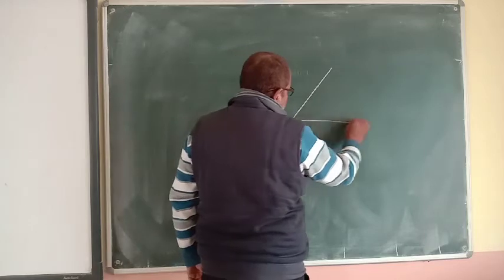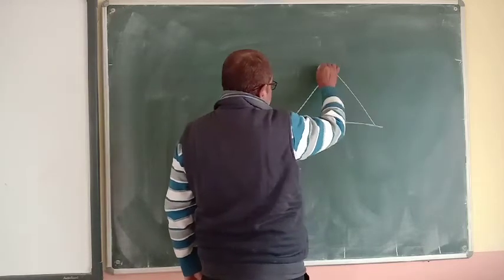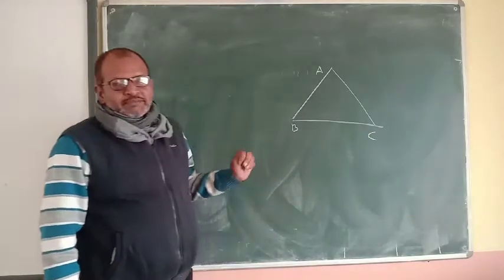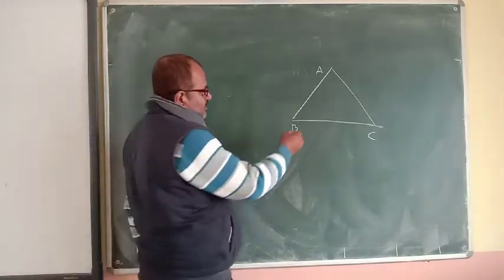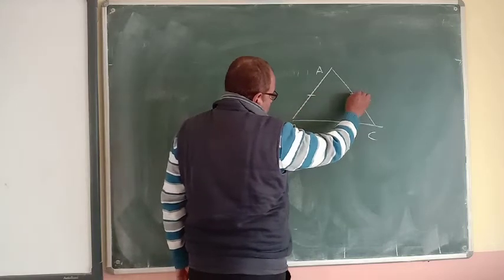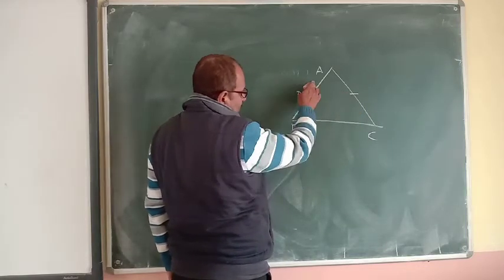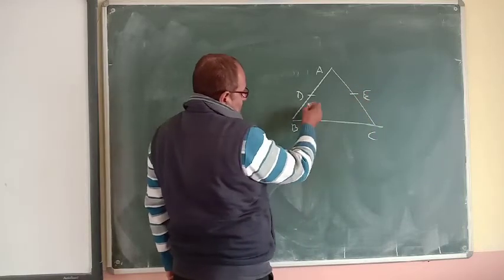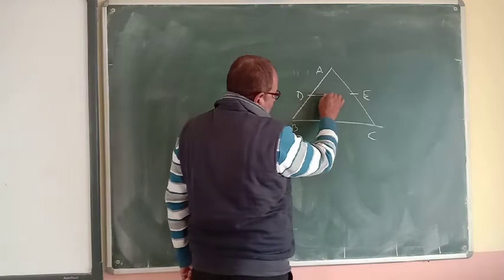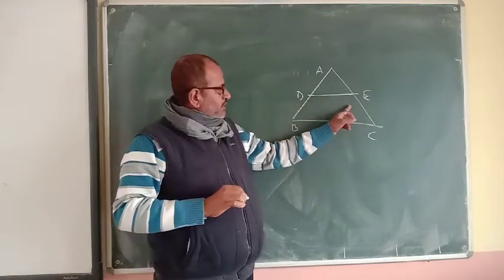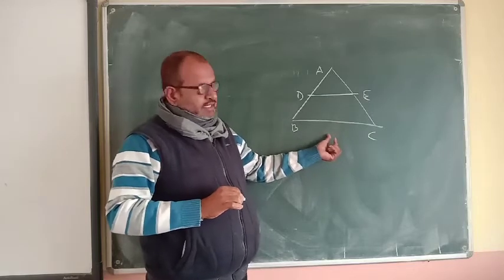If there is a triangle ABC, and if we join the midpoints of any two sides, suppose D is the midpoint of AB and E is the midpoint of AC, then the line segment joining the midpoints of any two sides of a triangle is parallel to the third side.